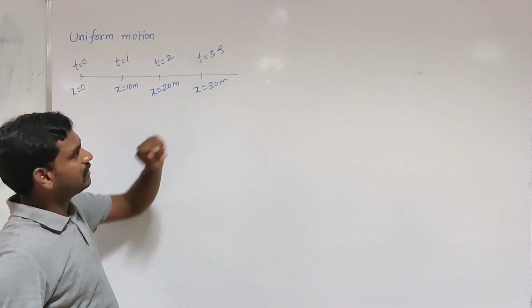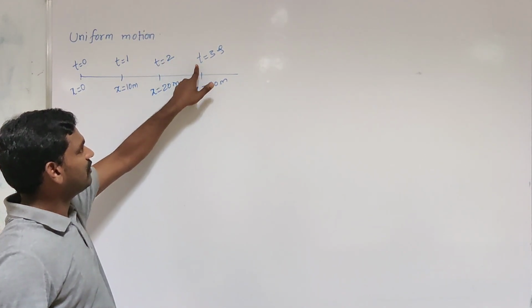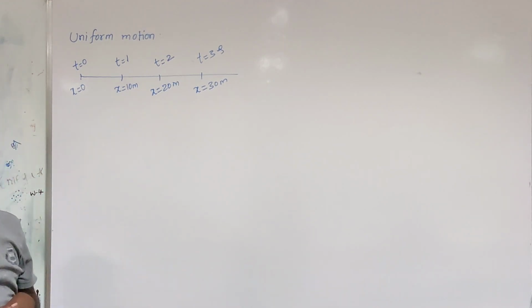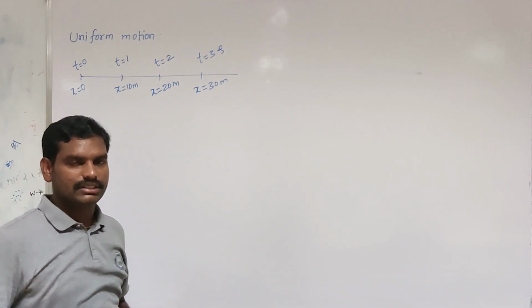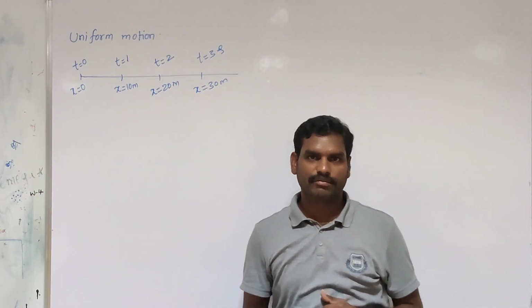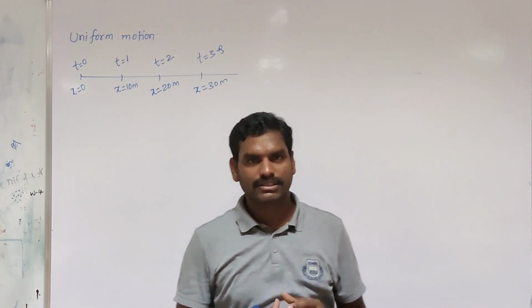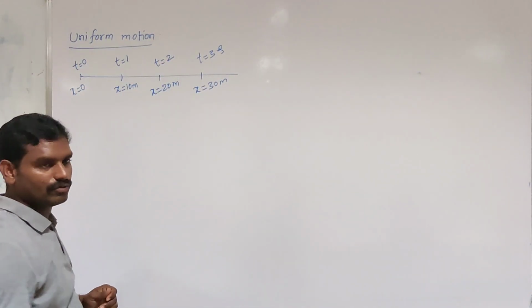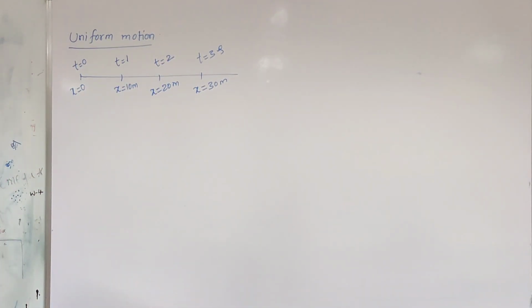In the next 1 second interval, again the distance traveled is 10 meters. If a particle covers equal distances in equal intervals of time, then the particle's motion is called uniform motion.